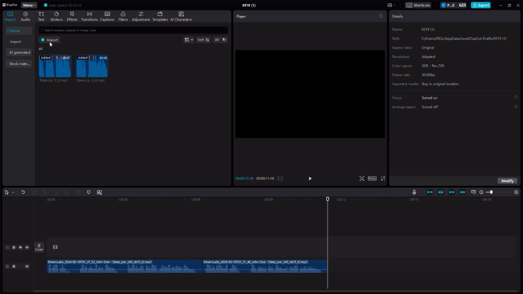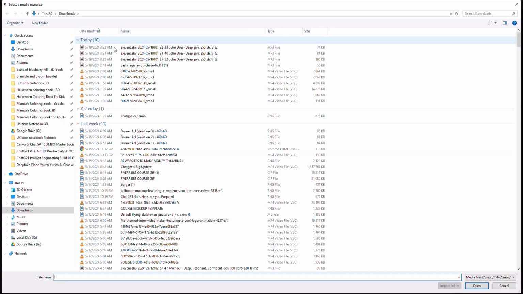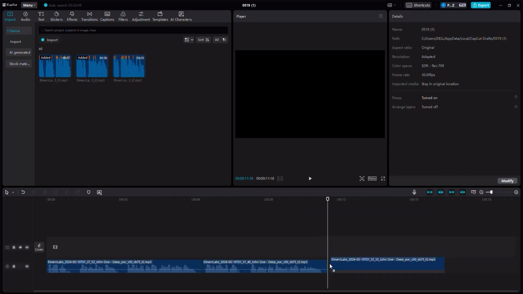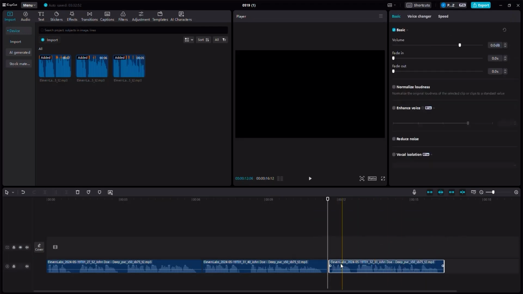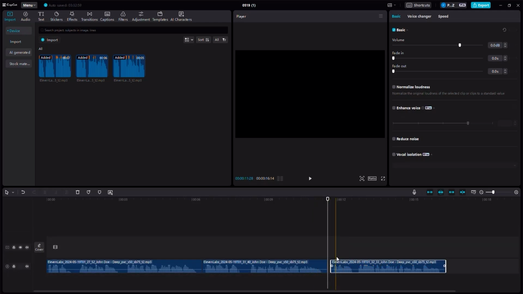And then let me go ahead over here, import the third voiceover. This is pretty fun. I'm going to import the third voiceover as well. And I would like to drag this particular voiceover right about there. Make sure it's juxtaposed, like I said, with the previous voiceover. They must be colliding. They must be touching like this.